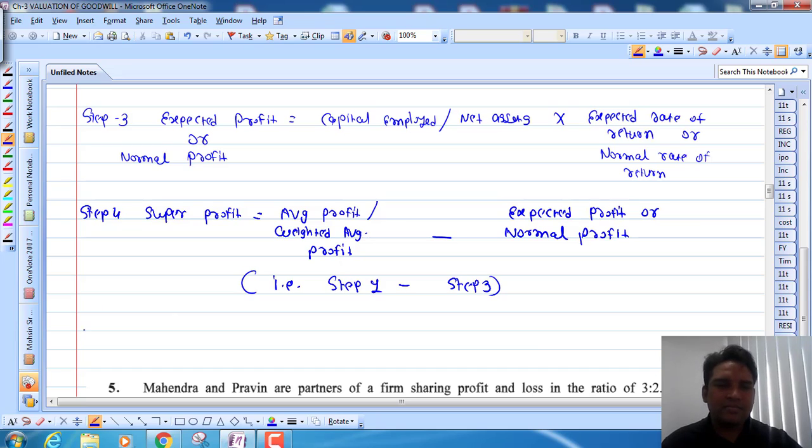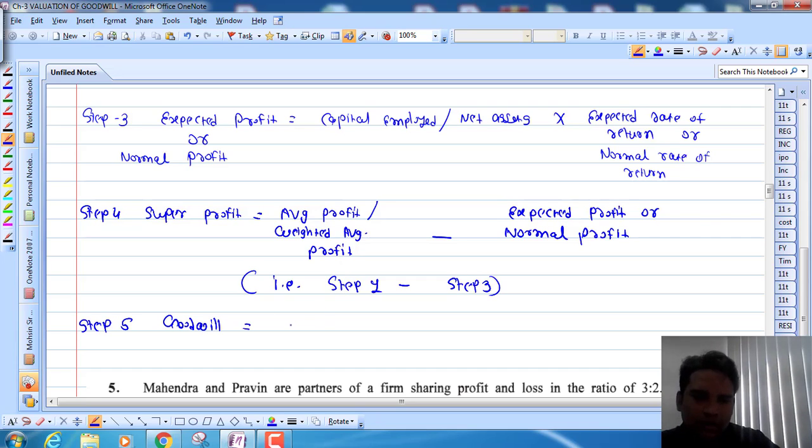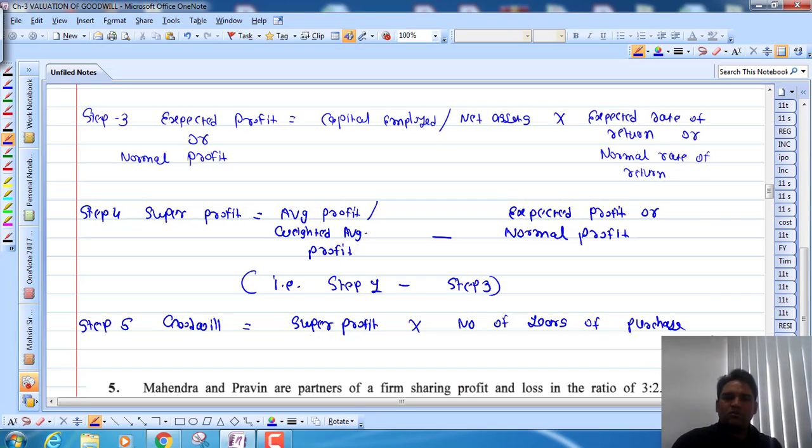And the last step is step number 5, that is calculation of goodwill. So here, super profit into number of years of purchase, which will be given in the question. By following these 5 steps, you can find the value of goodwill according to the super profit method. This method is extremely important. 4 marks of goodwill question can be expected from this method.